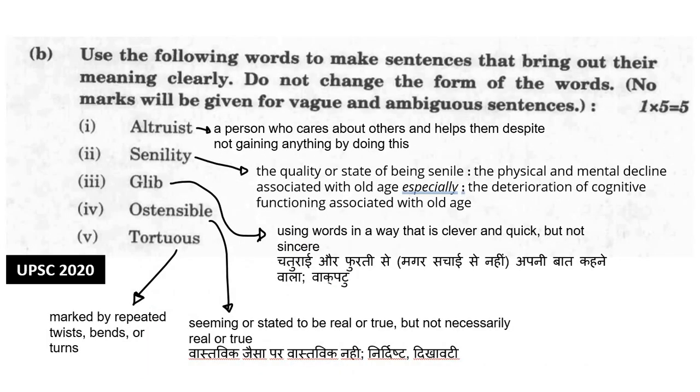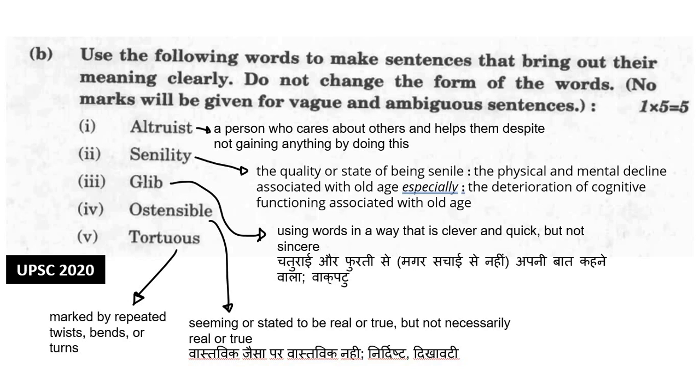Now the next question, use the following words to make sentences that bring out their meaning clearly. So the words have been given, you have to frame them into sentences. First is altruist. Altruist means a person who cares about others and helps them despite not gaining anything by doing this. A selfless person. Or you can say an unselfish person. So over here, how can you make a sentence? Animals can have more altruistic behavior than humans. Or he seemed driven by purely altruistic reasons to organize a week-long charity for blind people.